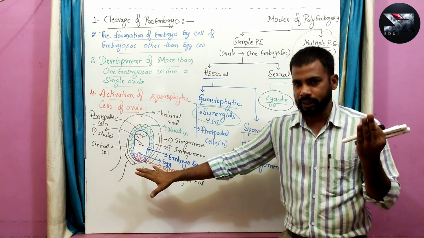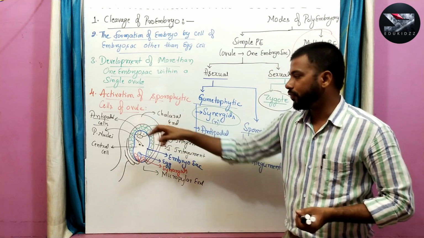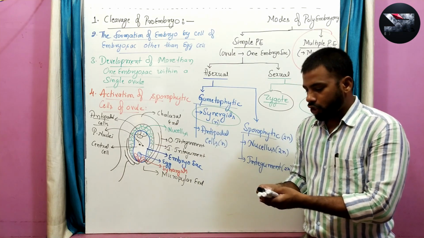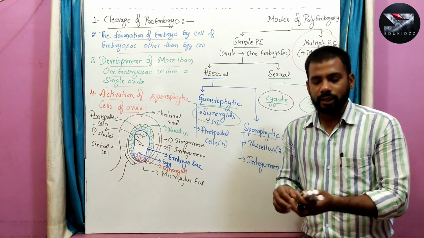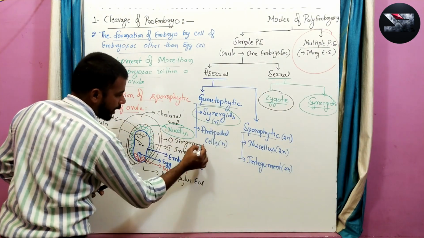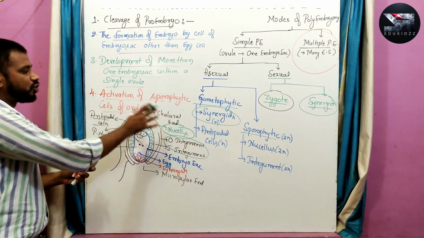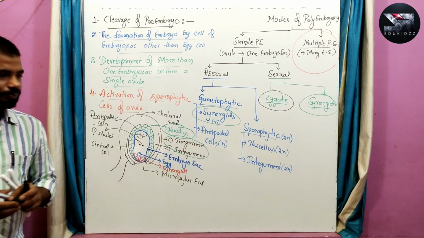These are haploid cells. Whereas the sporophytic cells found inside the ovule are the integumentary cells and the nucellar cells, meaning the cells of the nucellus and cells of the integument. These two are the sporophytic cells of the ovule.